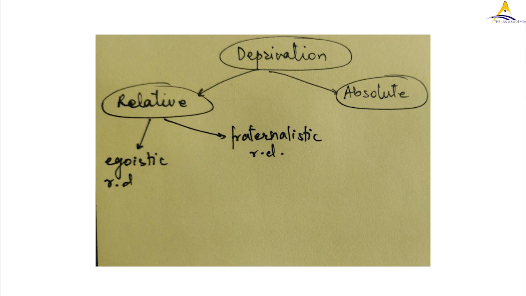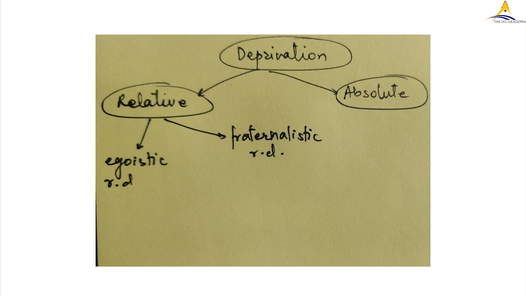Egoistic is felt by an individual within that group. For example, middle class people will start comparing themselves with other middle class people. Like one middle class person will start comparing with another middle class person, whereas the rich will compare themselves with their reference group. Whereas fraternalistic relative deprivation is felt by a group with respect to another group. The South Delhi and Chandni Chowk example that we saw, that is fraternalistic relative deprivation.